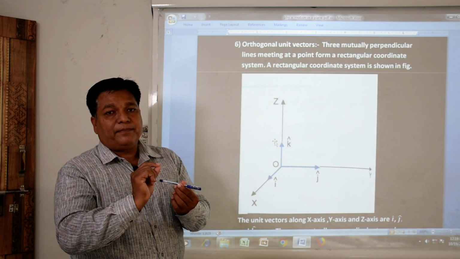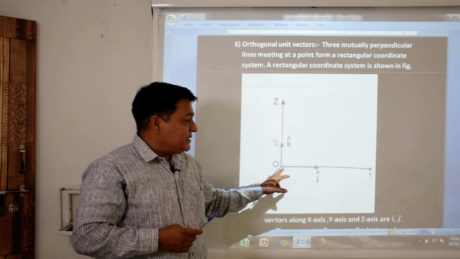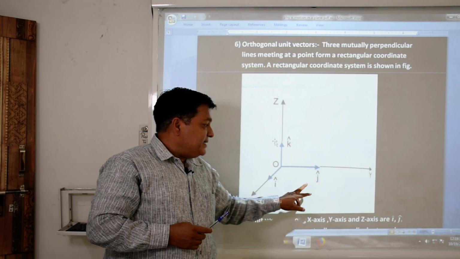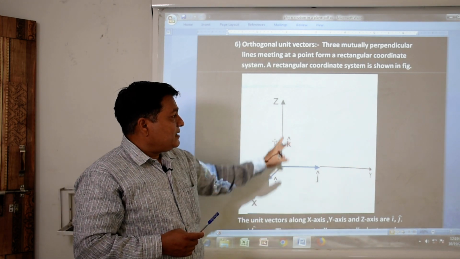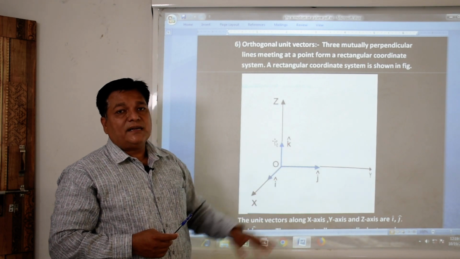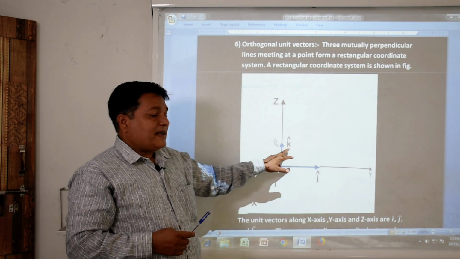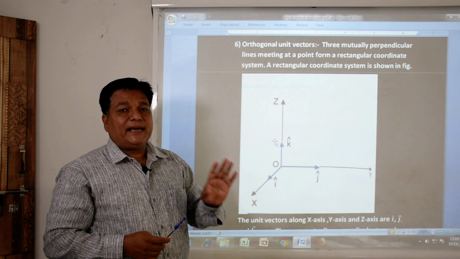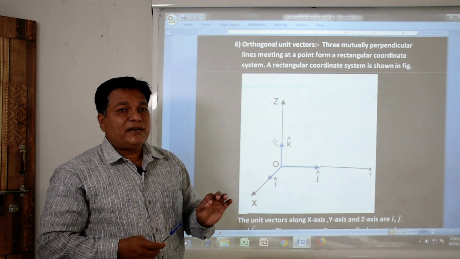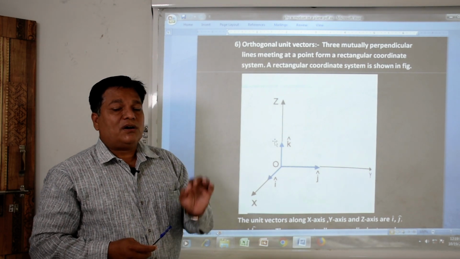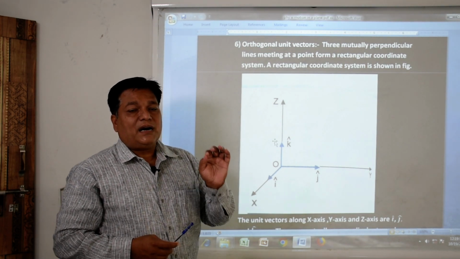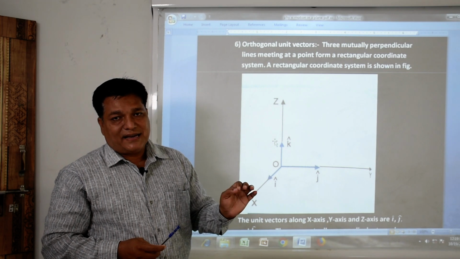The unit vector along the y axis is indicated by j cap, and the unit vector along the z direction is k cap. i cap, j cap, k cap are said to be the orthogonal unit vectors along x, y and z directions.